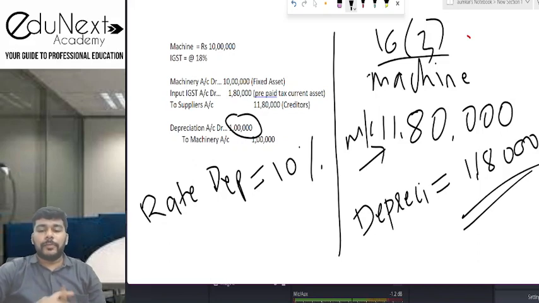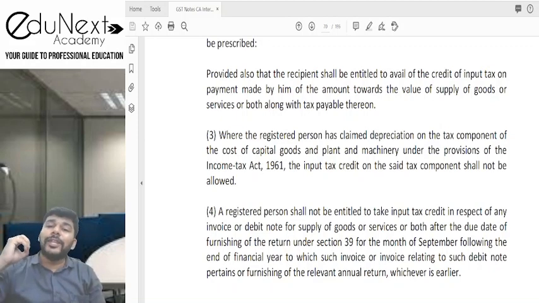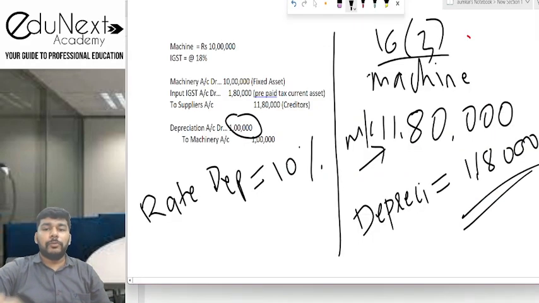So 16 subsection 3 को एक बार summarize करते हैं. Where the registered person has claimed depreciation on the tax component of capital goods and plant and machinery under the provisions of Income Tax Act, the input tax credit on the said tax component shall not be allowed. Why? Like I told you, if you want to claim depreciation on an amount inclusive of GST, do go and claim, but ITC nahi milega. If you want to claim input tax credit, then you are very much entitled to claim input tax credit provided you record the fixed asset at a value net of taxes.